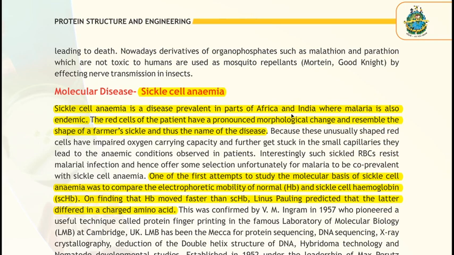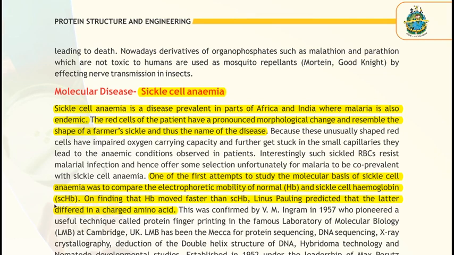Clear? How proteomic analysis occurs, we have already discussed. One of the first attempts to study the molecular basis of sickle cell anemia was to compare the electrophoretic mobility of normal and sickle cell hemoglobins, called SCHB, finding that normal hemoglobin moves faster than SCHB. This experiment was performed by Linus Pauling, indicating that the latter differs in charged amino acid. This is how protein fingerprinting, peptide fingerprinting, has been done, using the technique of proteomic analysis.